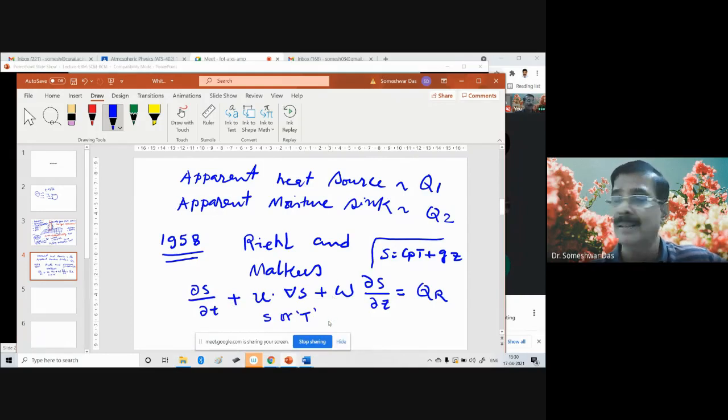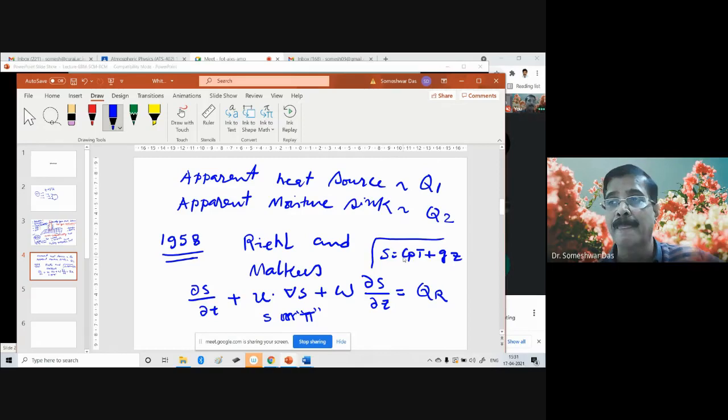But when they did the calculation, they found that there was a large imbalance in the calculation. I think something went wrong. So the temperature predicted by this equation was not matching with the observation. And so they started thinking, what went wrong? What are we missing? We are missing something, they thought.